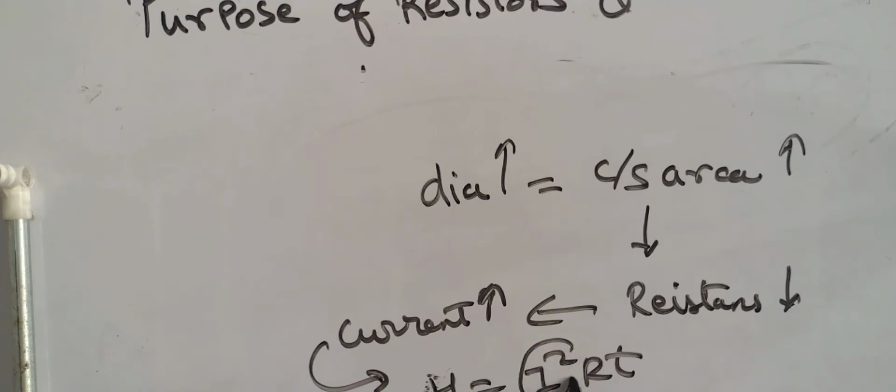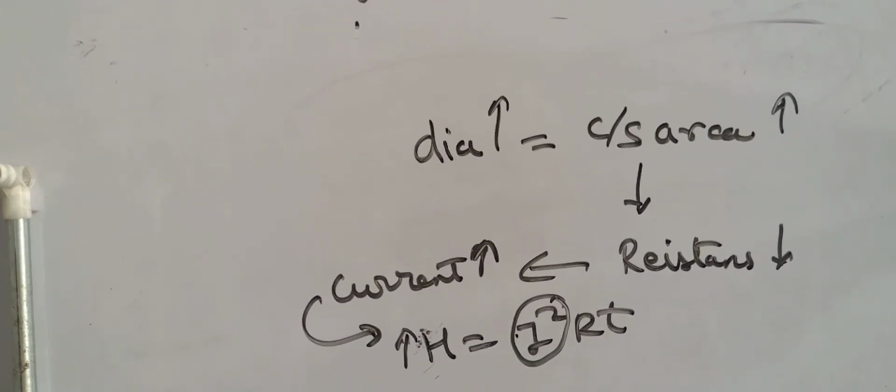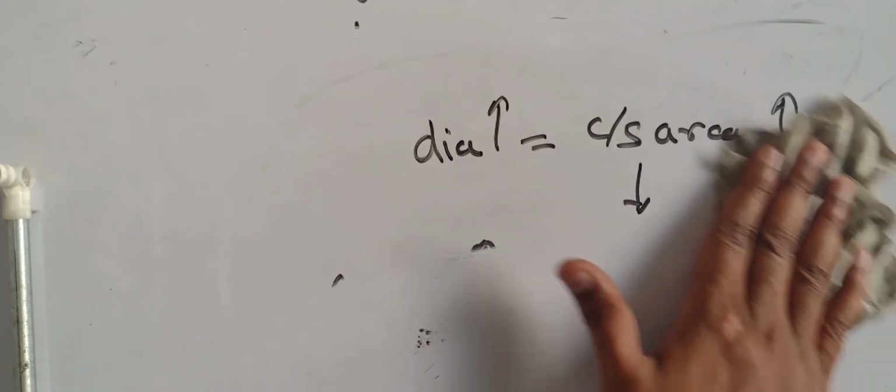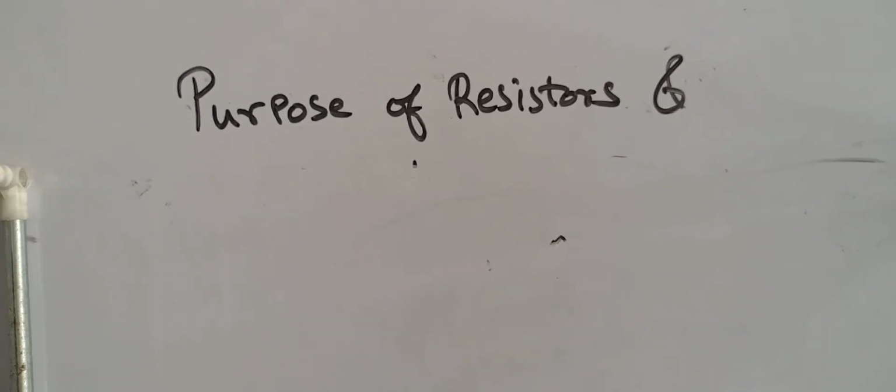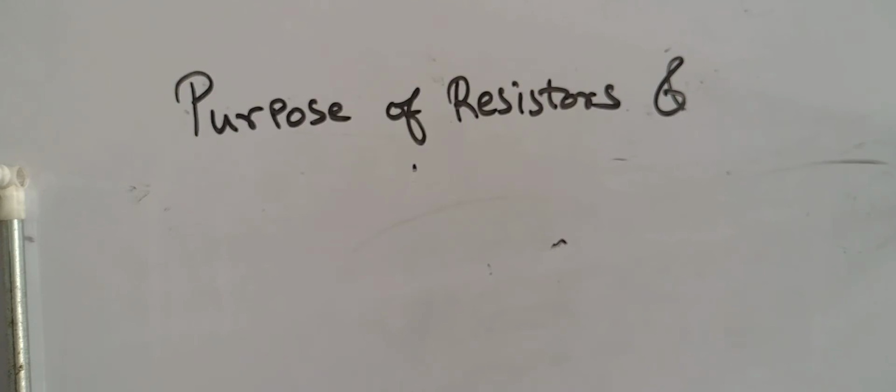What does this mean? If current is more, then heat will also be more. Are you following this equation? Getting it? So this is the only purpose of resistors, which are provided in each and every circuit. I hope you have followed what Ohm's law is and what the purpose of resistors is.